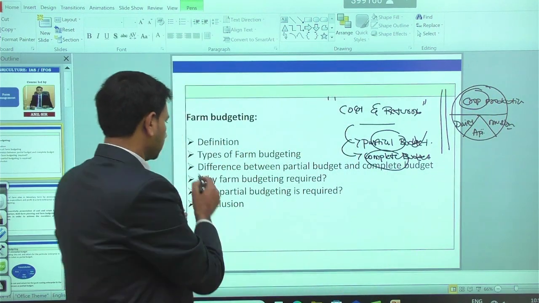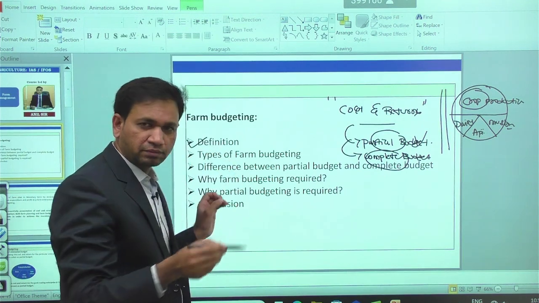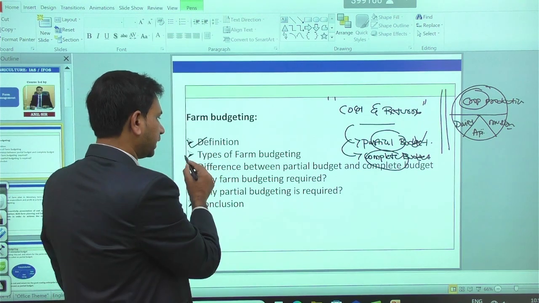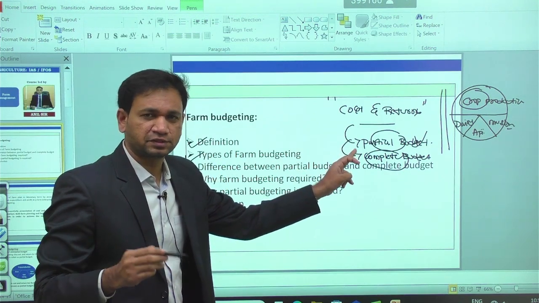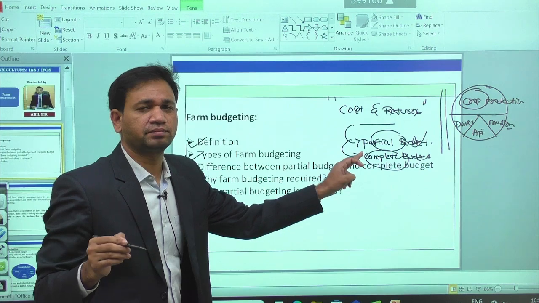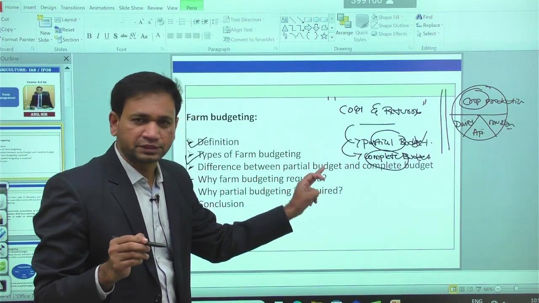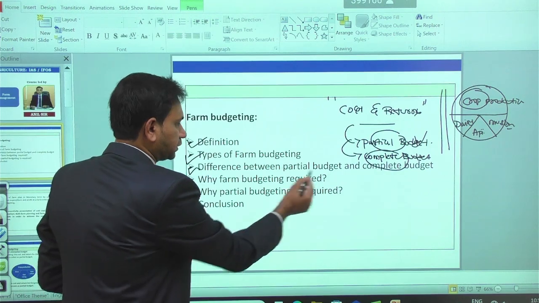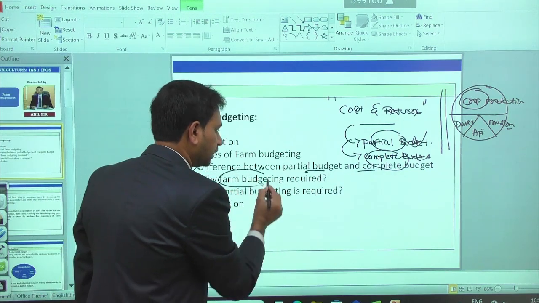So these are the elements we will be discussing today. One is what you understand by farm budgeting and the types of farm budgeting. The types are the enterprise budgeting, that is, the partial budget, which is sometimes also called enterprise budgeting, and the complete budgeting. Then the difference between partial and complete budgeting. Then why farm budgeting is required.